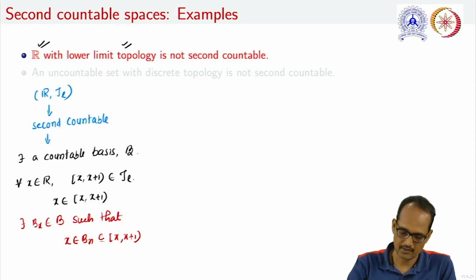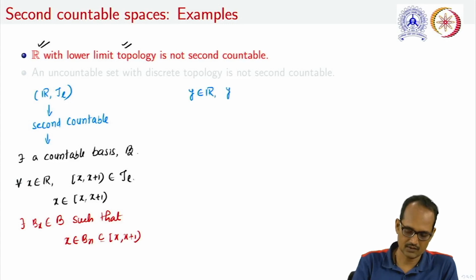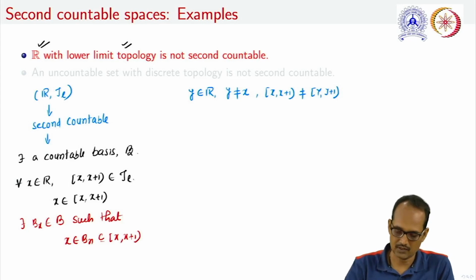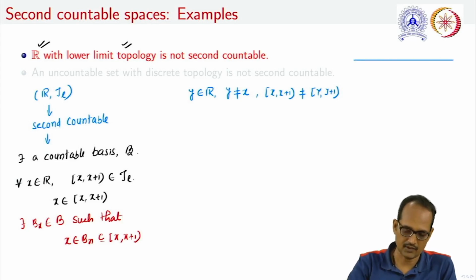Now, if we are taking any y in R such that y is not equal to x, it is clear that this semi-open interval [x, x+1) cannot be equal to [y, y+1), because it will look like something.